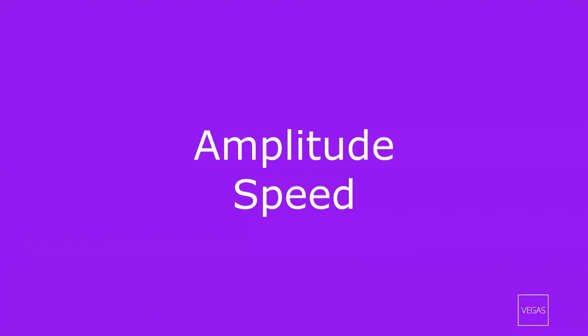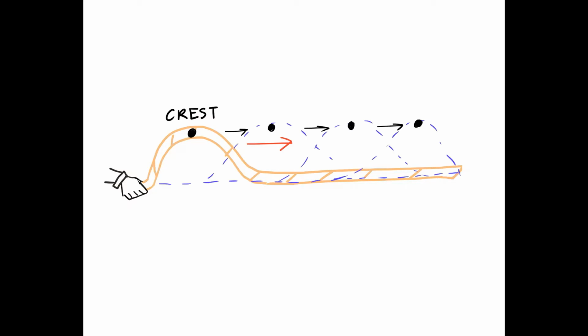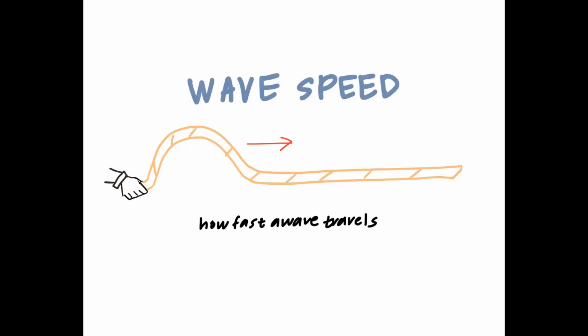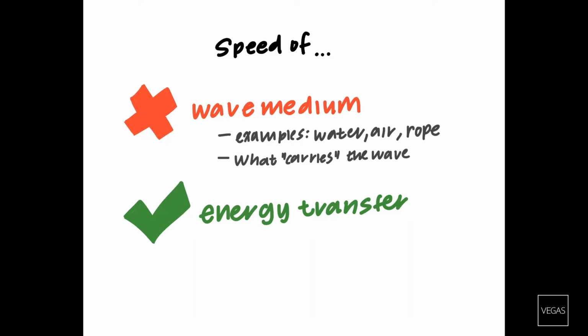What about the speed of a wave? Let's look at the wave on a rope again. Sent down a rope, we can measure how fast the wave is traveling by taking a point on the wave, say the crest, and measuring how fast that point is traveling. This property, which tells us how fast a wave is traveling, is called wave speed. But be careful: when we talk about the speed of a wave, we're not talking about the speed of the wave medium, but instead the movement of energy between the pieces of the medium. That transfer of energy is the wave.